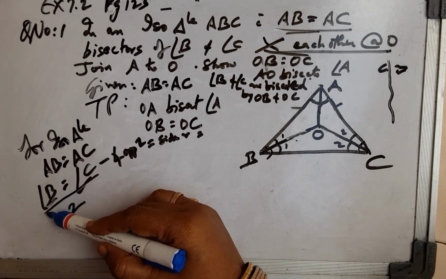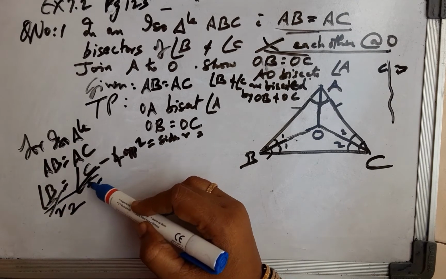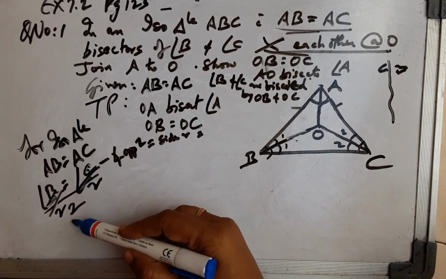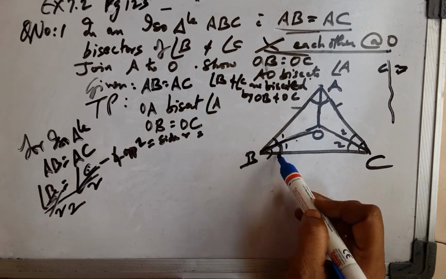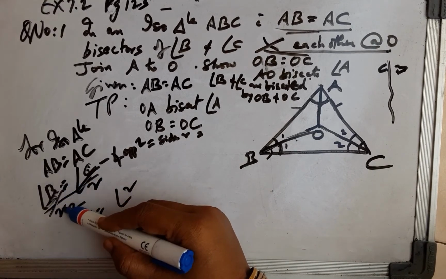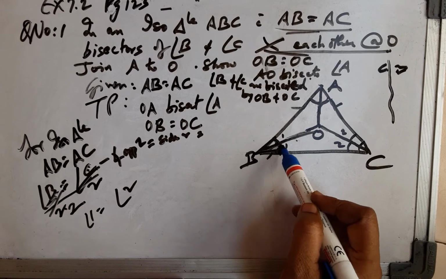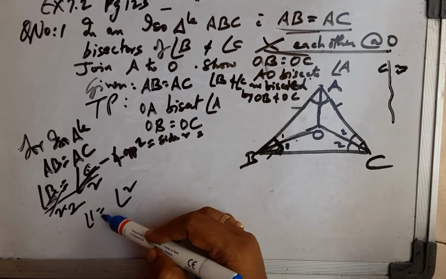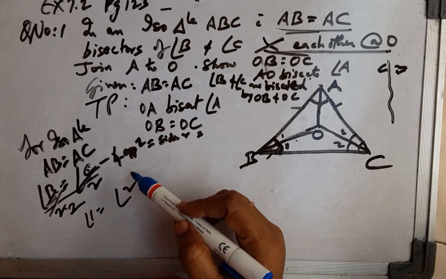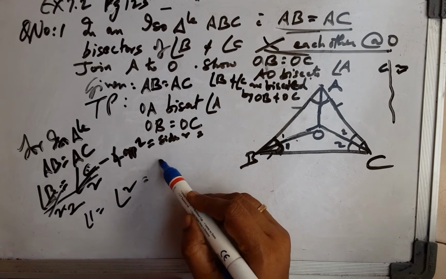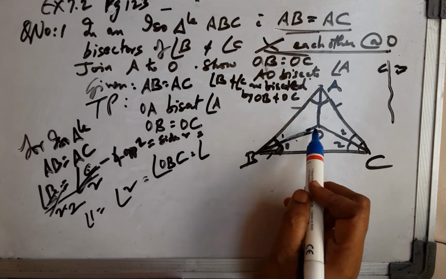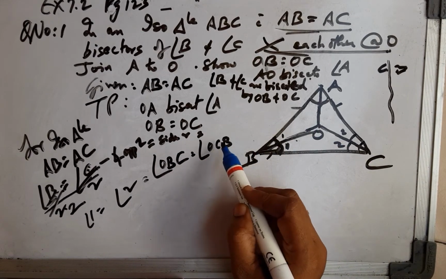of the same things are equal to one another. Therefore, these two are equal. Therefore, 1 equals 2 is the fallout of B by 2. B by 2 is 1, and that is the fallout. 1 equals 2, and this means angle OBC equals angle OCB.